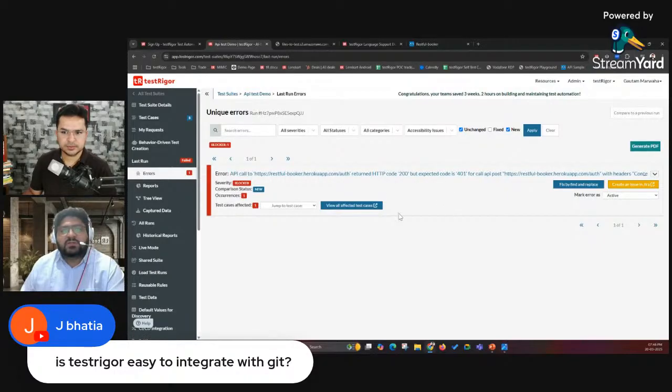This page groups all the similar errors as one, so that if you want to report that particular error, you can just come here and create an issue in Jira. And suppose that is a known issue to you guys already, then you can mark it as known in one go, right? And if you want to check how many test cases are getting affected for that same error, you can click on this button. It will open those test cases which are getting affected.